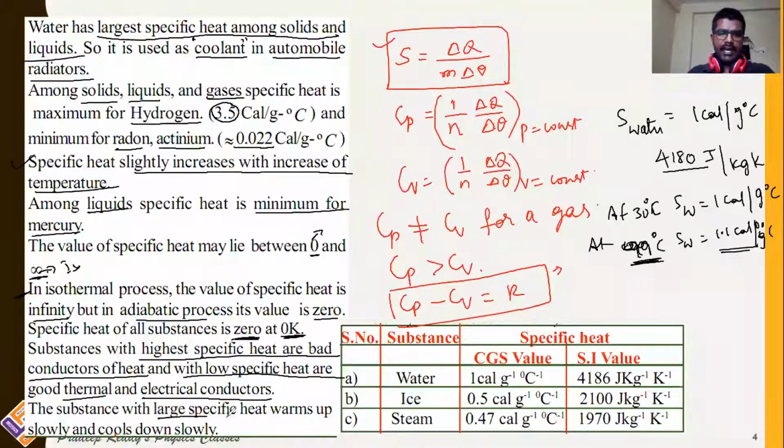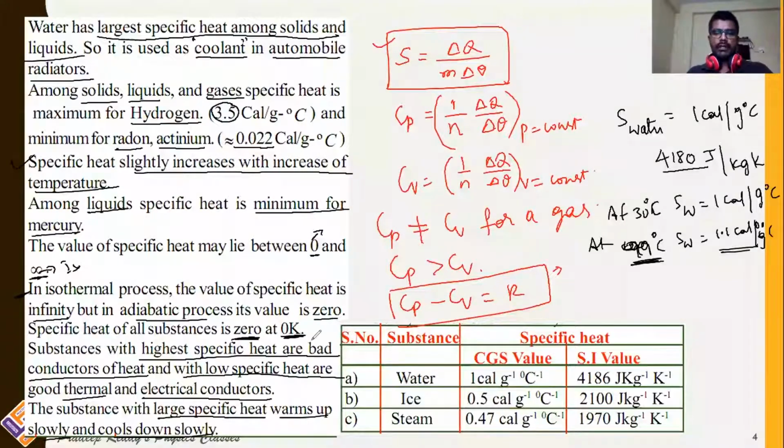The substances with large specific heat warm up slowly and cool down slowly. For example, water has very large specific heat. To raise its temperature, it takes a lot of time. To decrease its temperature, it takes a lot of time. But if you take a substance whose specific heat is less, like iron, its specific heat is less than that of water. So it rapidly cools down, rapidly gets heated up. But water does not behave the same way. The time to decrease one degree of temperature for copper is not equal to that of water because their specific heats are different.